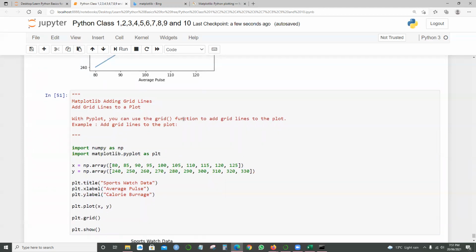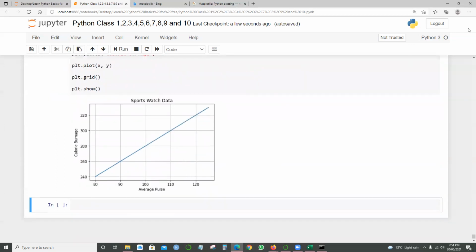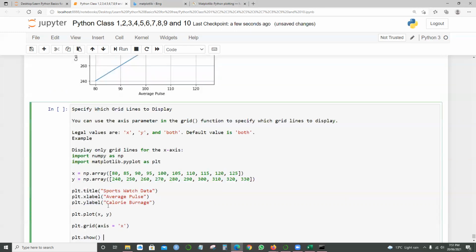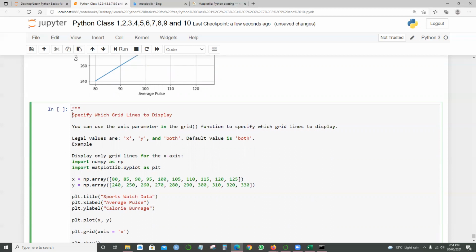So, matplotlib: adding grid lines to a plot with pyplot. You can use the grid function to add grid lines to a plot. This is an example of adding grid lines. There's another way also, where you can specify which grid lines you want to show. If you think, no, I don't want to show all the grid lines, there is an option to show particular grid lines only. Let me give this example.